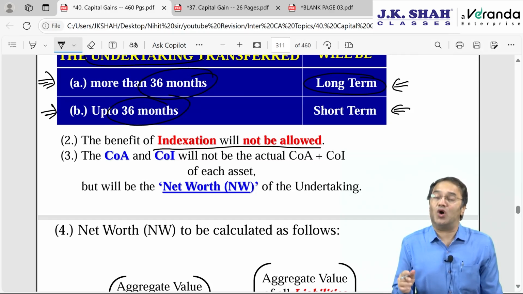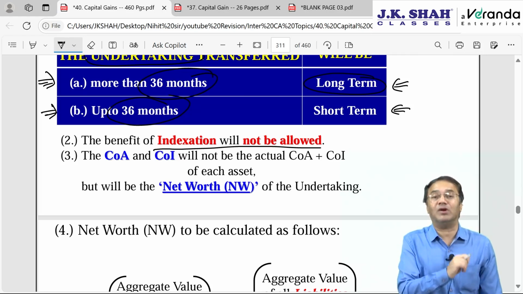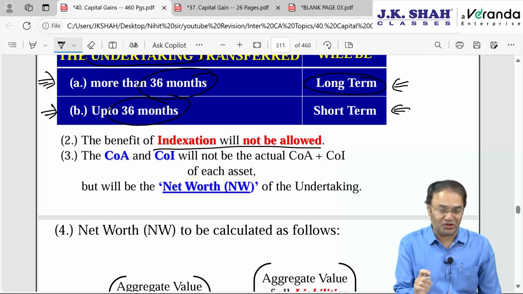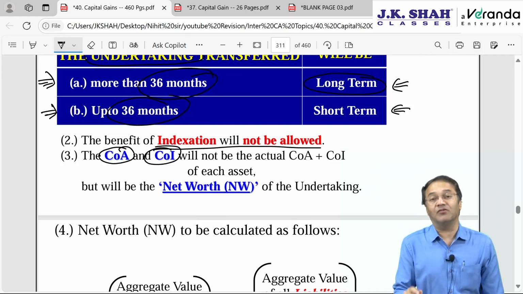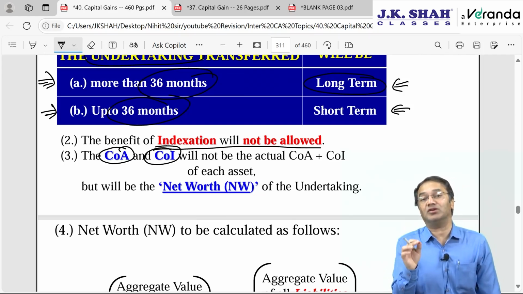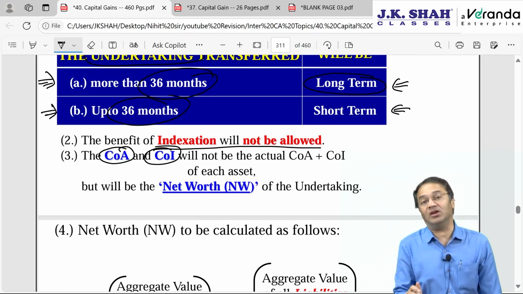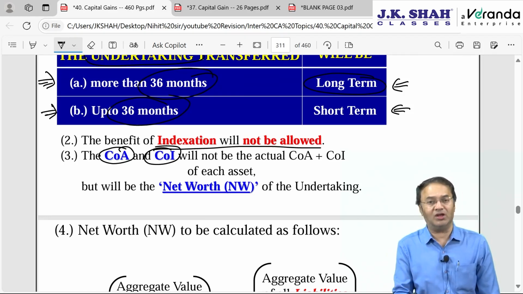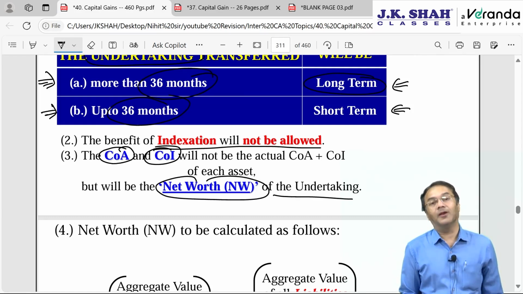Indexation is not allowed on or after 23rd July 24 otherwise also. But even if the undertaking is transferred before 23rd July 2024, then also indexation is not allowed. Cost of acquisition and cost of improvement: for a depreciable asset, cost of acquisition plus improvement will be equal to WDV. Here it will not be WDV, here it will be similar to WDV, here it will be net worth. Net worth of the undertaking which is transferred.